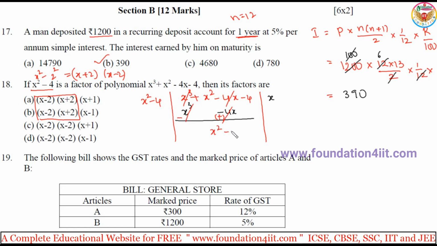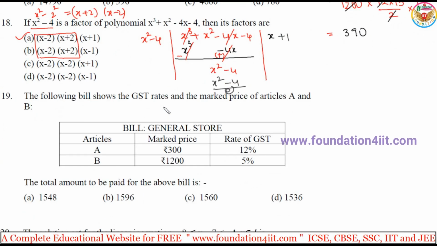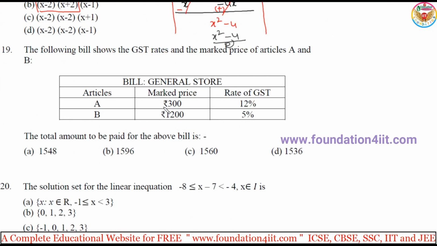Next, x square minus 4. Again, x square into 1 is x square, so plus 1. 1 into x square is x square, 1 into 4 is 4. Same, now it is 0. So the quotient is x plus 1, which means option A: x minus 2 into x plus 2 into x plus 1. If they give factors, do the division and find out.